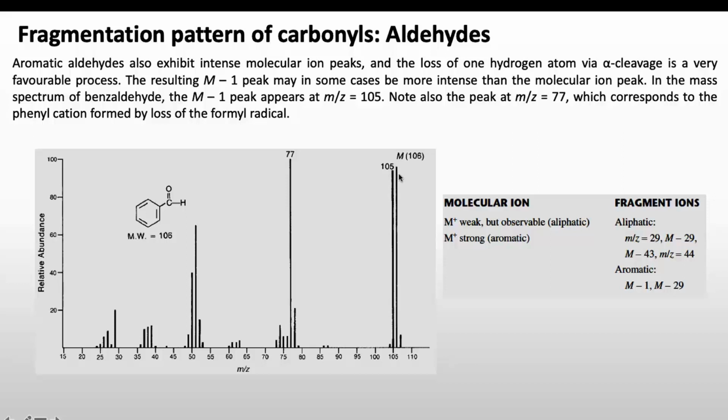In the mass spectrum of benzaldehyde, the M-1 peak at 105 is more intense than the molecular ion peak, and the peak at 77, which corresponds to the phenyl cation formed by losing the formyl radical, that is CHO or M-29. So that's the peak appearing due to M-29, and 77 is the base peak in this case.